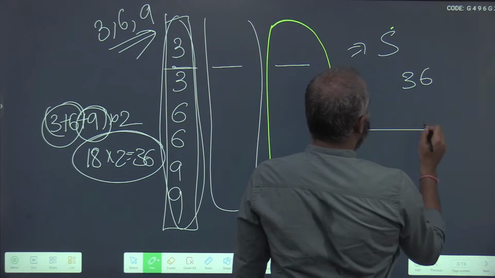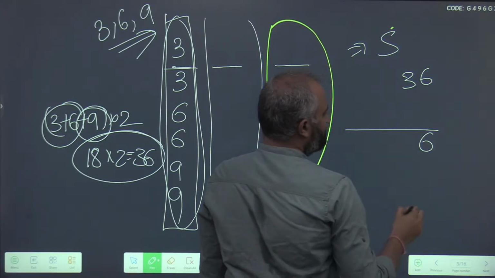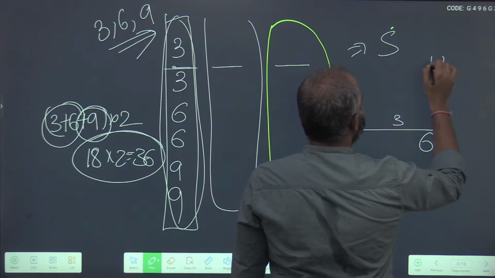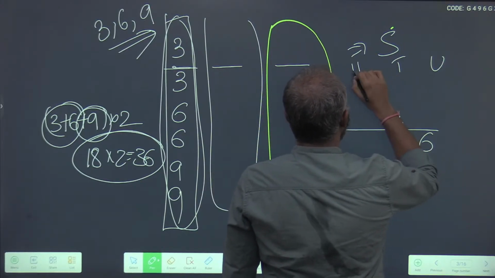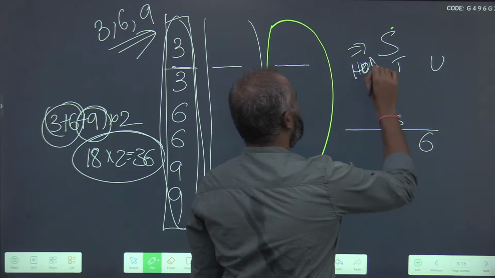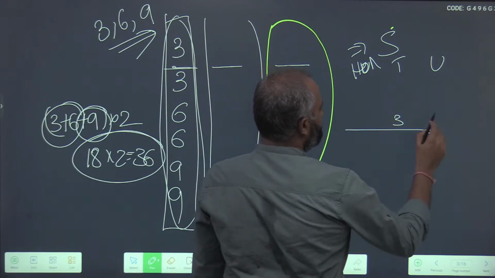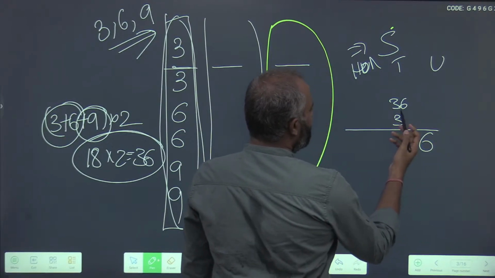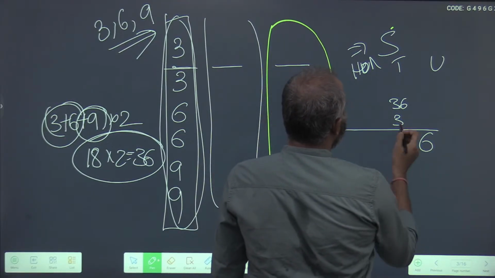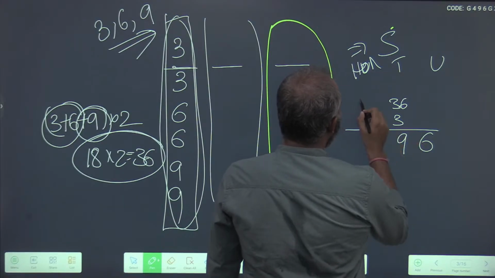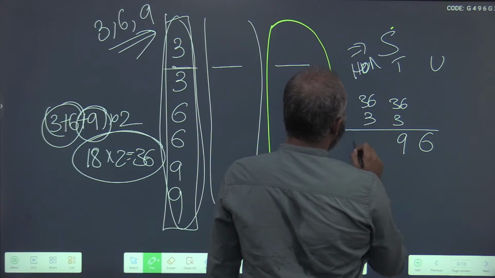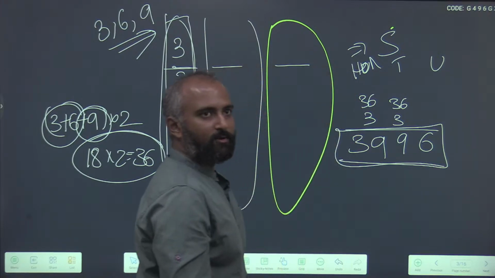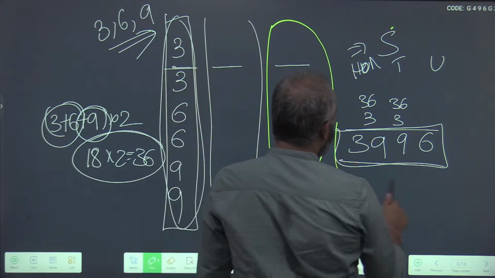So in the units place it will be 6 with a carry of 3. Then 36 plus the carry from here makes 39, so 9 with a carry of 3. Again 36 plus 3 is 39, so it will be 3996. So this is the total sum of all the numbers here.